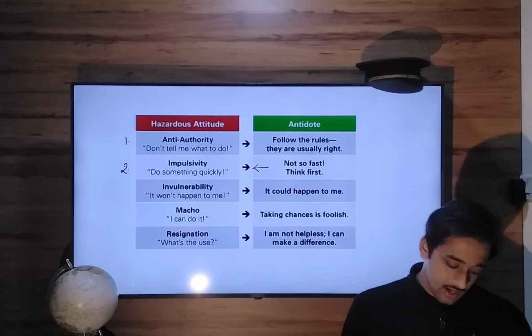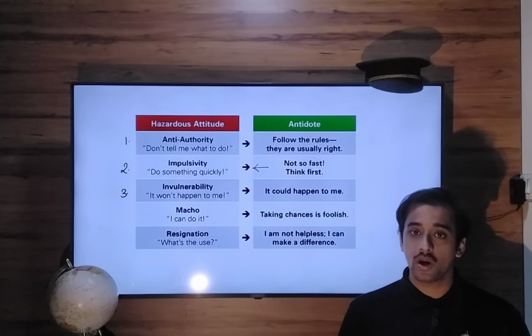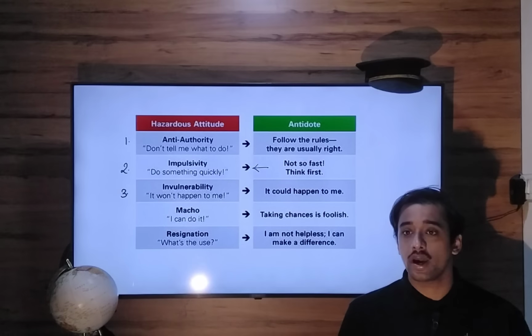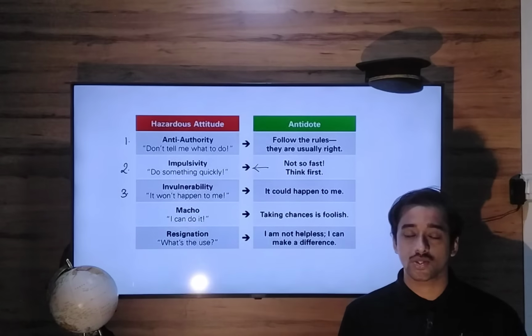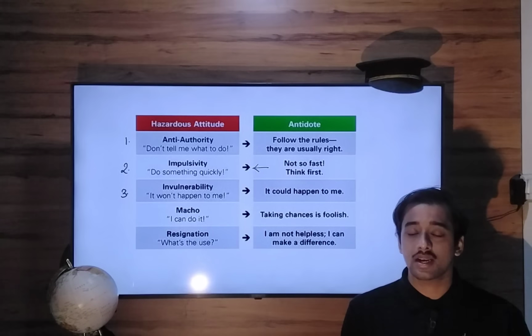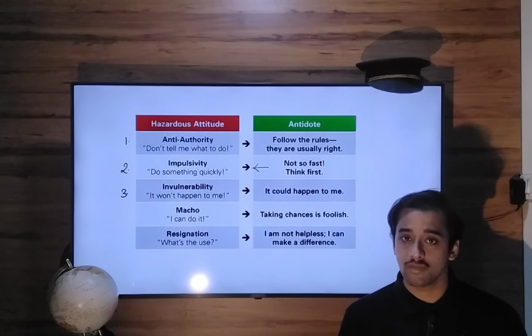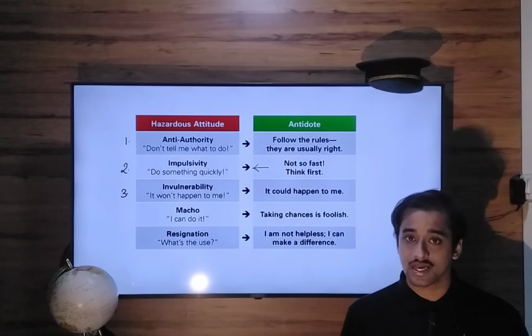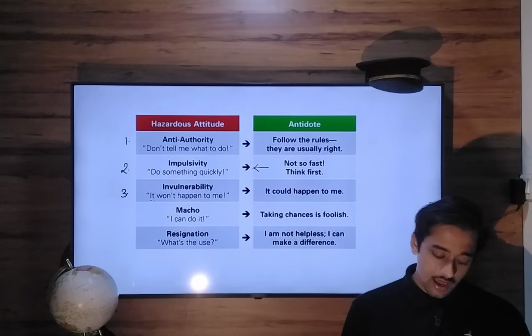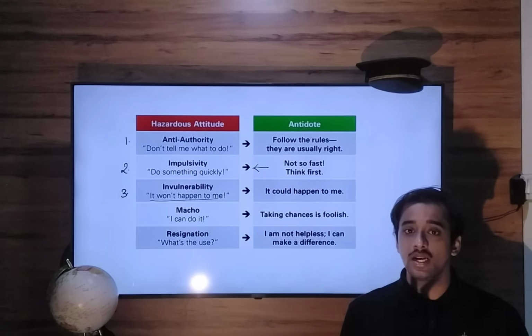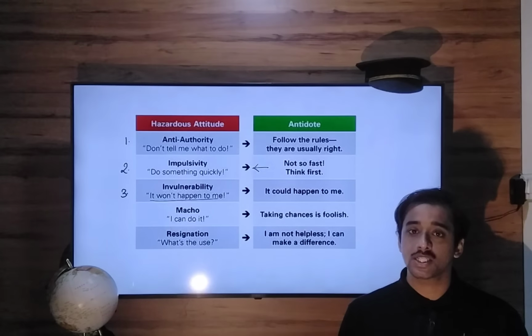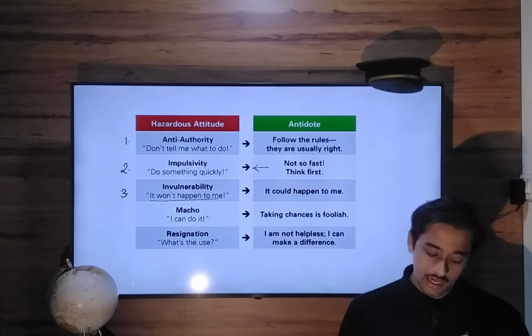The third hazardous attitude is invulnerability. Invulnerability means I am invulnerable to anything that is happening outside. So accidents, incidents, or any negative situation can happen to my friends, can happen to others, but they cannot happen to me. So this attitude is also not acceptable. It says it won't happen to me. That means I'm shielded from any negative situations happening in life. So it could happen to me.